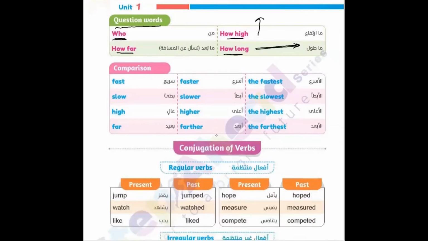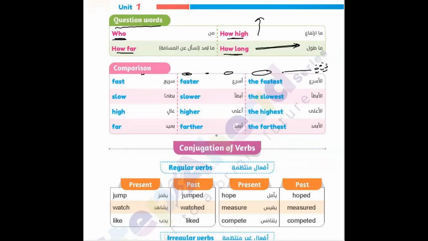Okay, comparison. Here are some adjectives we use to make comparison between nouns, and we have many levels. The first one is the main adjective, the second one compares between two, and the third one compares one with many groups or others. Fast, this is the main adjective.